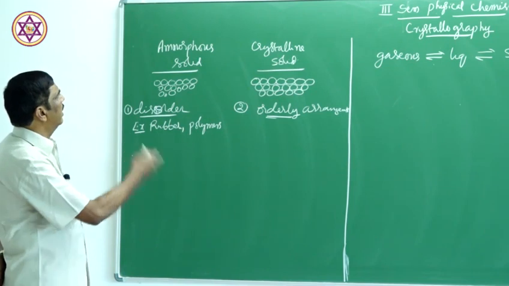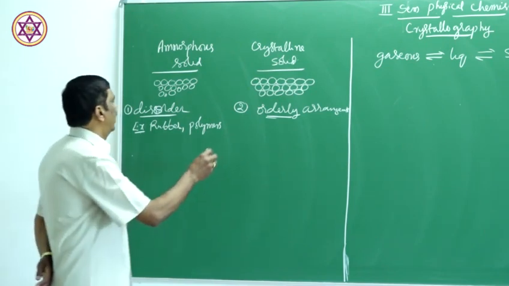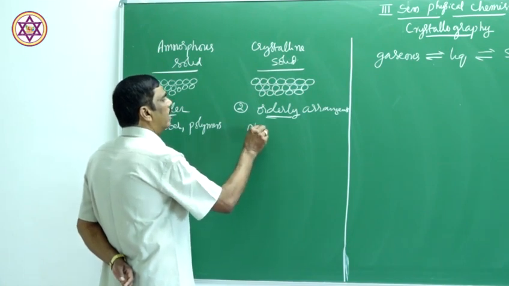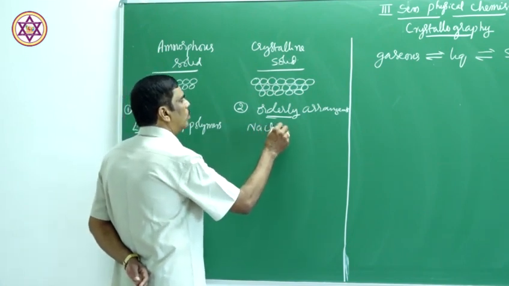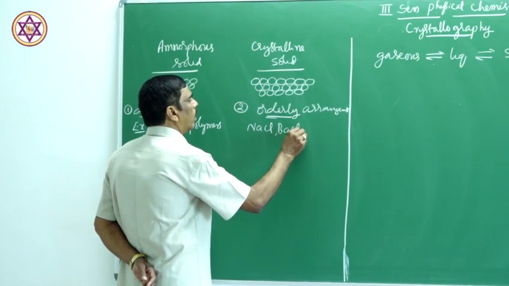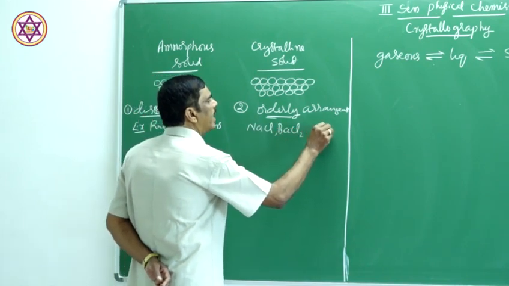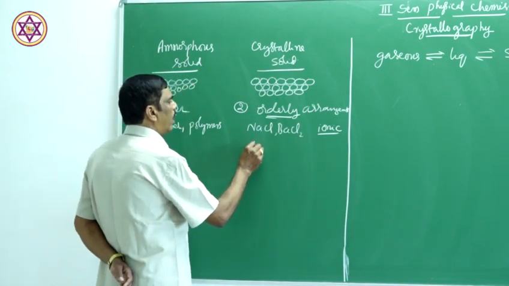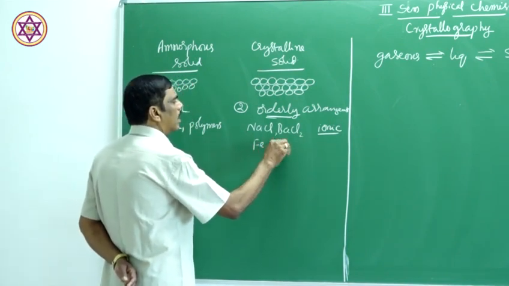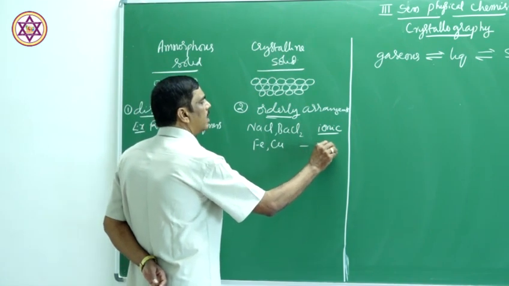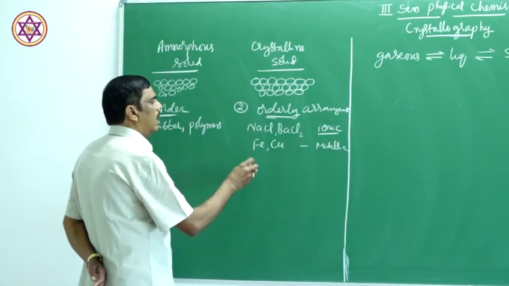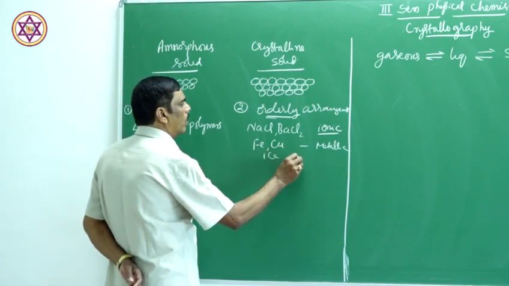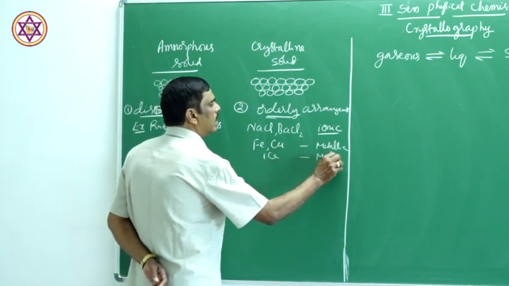Many examples are there for amorphous solids, whereas examples for crystalline solids are sodium chloride and barium chloride, which are ionic crystals; iron and copper, which are metallic crystals; and ice, a molecular crystal.